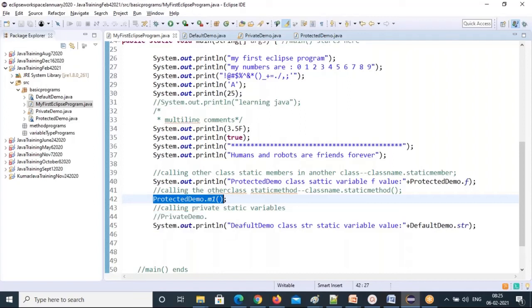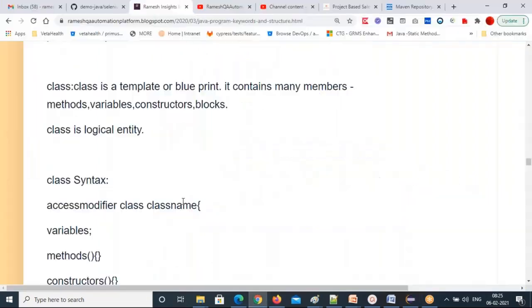So for calling static members, you are using the class, right? For non-static, you have to create an object for the class. That's the difference. I'll explain that. I don't want to confuse you more here. We are just understanding the access modifier keywords and the structure of a class. That's the main intention here. We will have a very deep explanation of each and every method and variable in the next session.